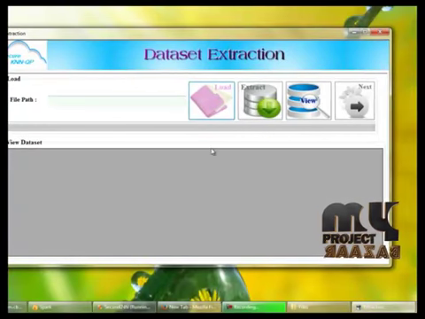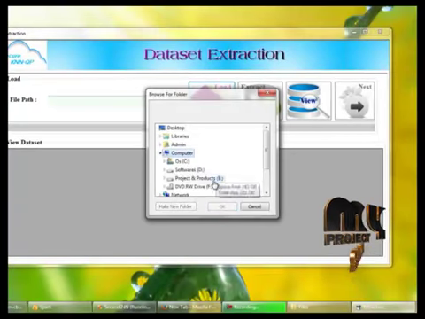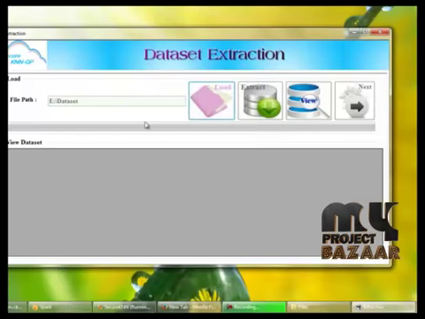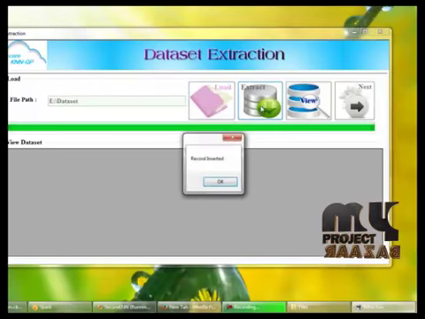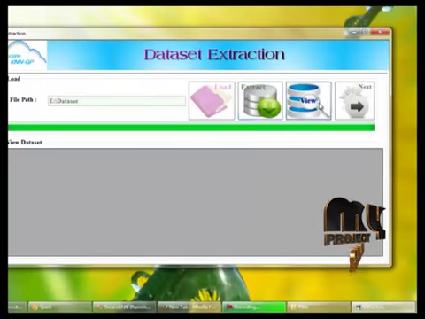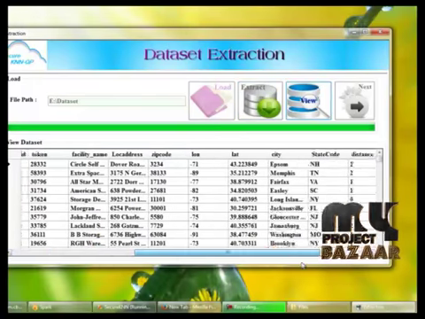The next step is dataset extraction, done by the dataset owner. First we have to load the location dataset, and by clicking the extract button we can insert the records into the database. Records inserted successfully, and we can view the inserted records here.